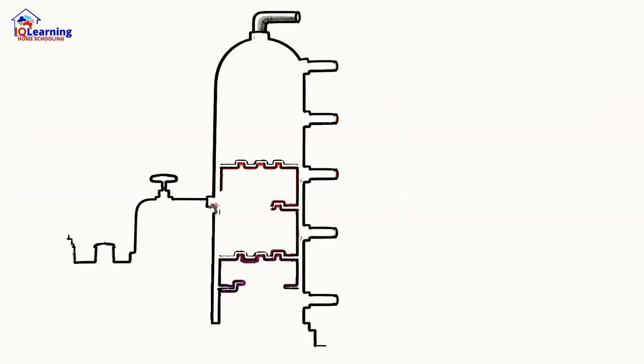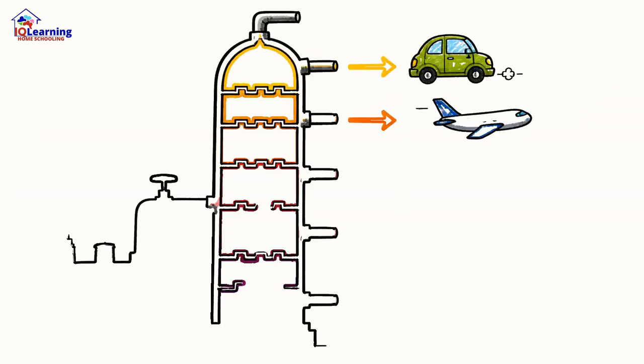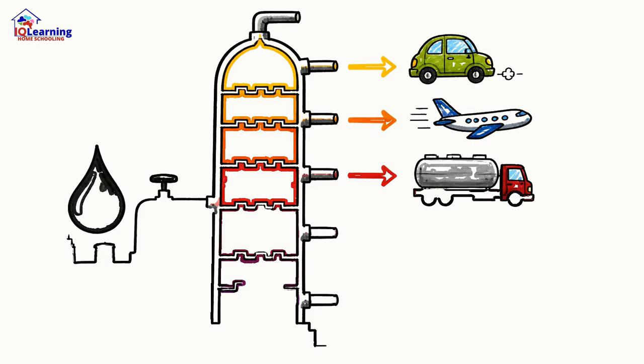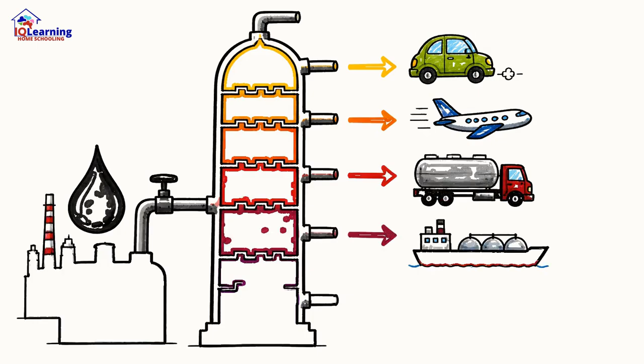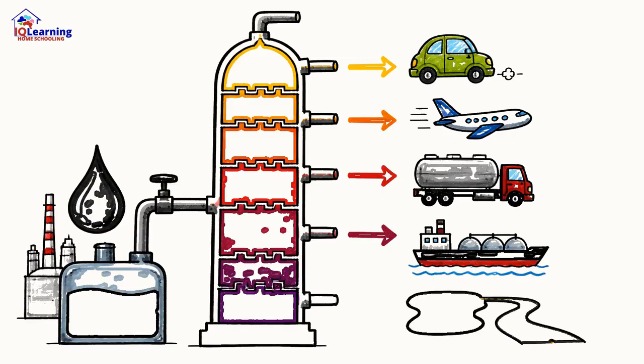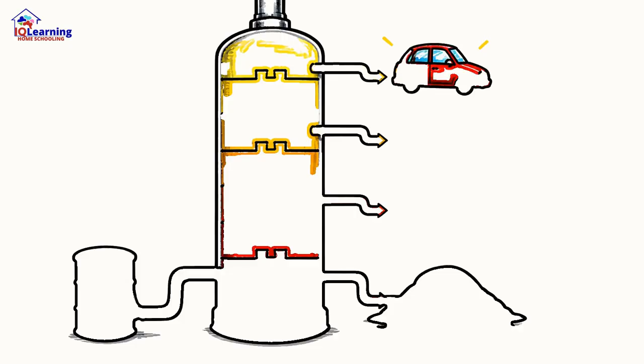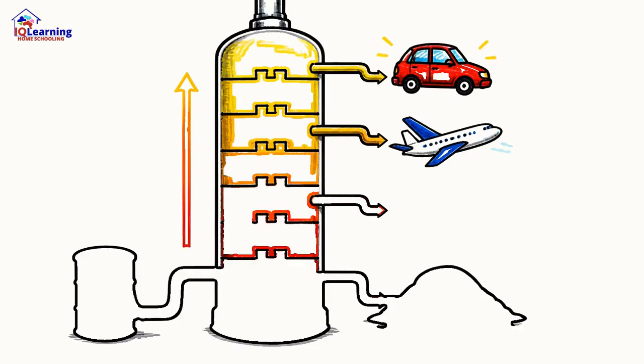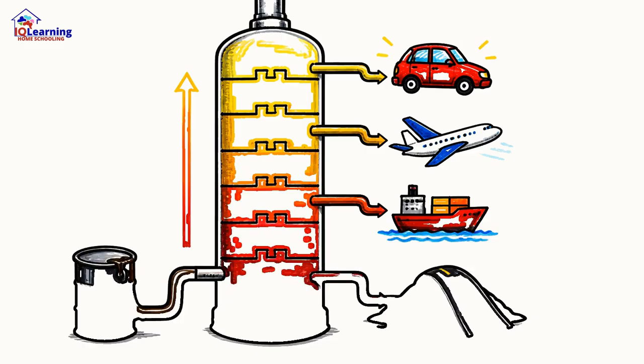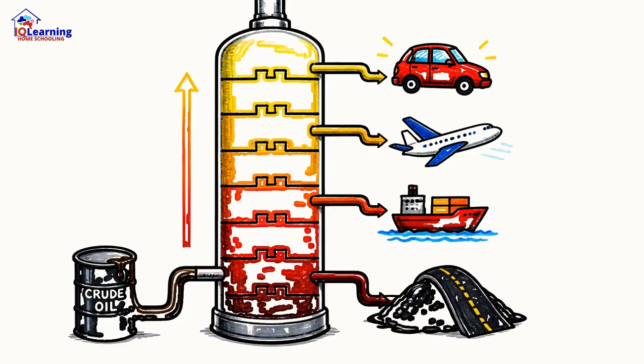Most of these molecular building blocks come from crude oil. In a refinery, a process called fractional distillation sorts this complex mixture. It's a giant sorting tower based on boiling point. The shortest, lightest molecules rise to the top to become things like petrol. The long, heavy chains stay at the bottom, becoming fuel oil or bitumen for roads.